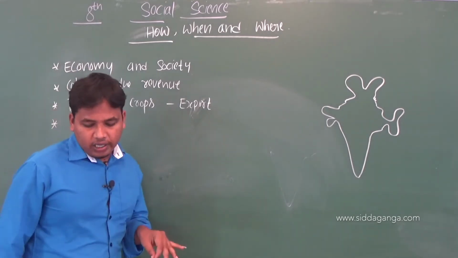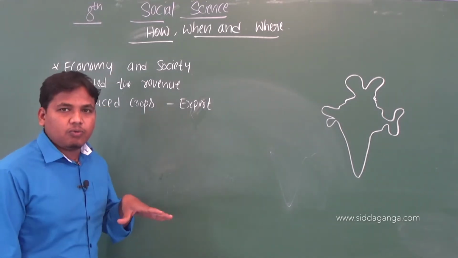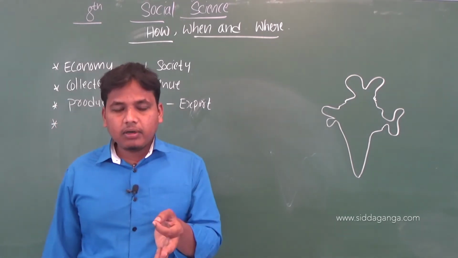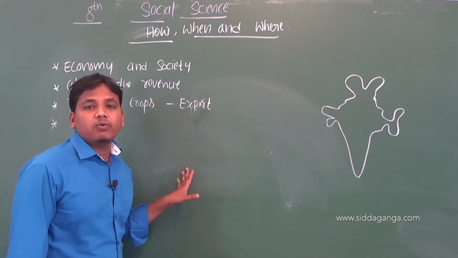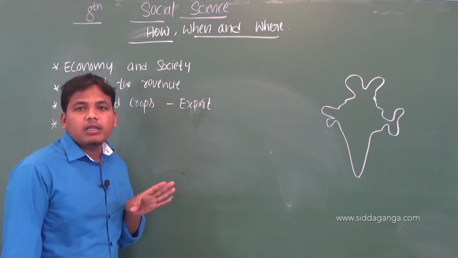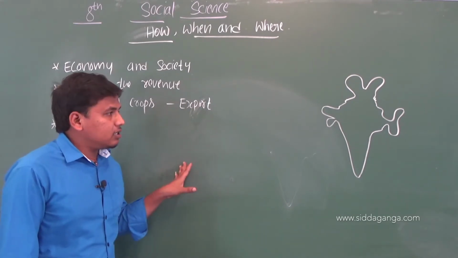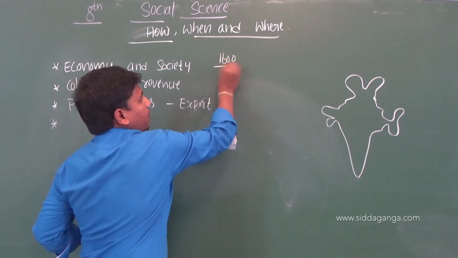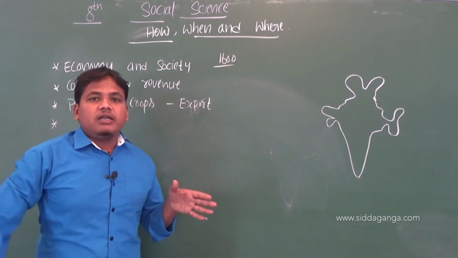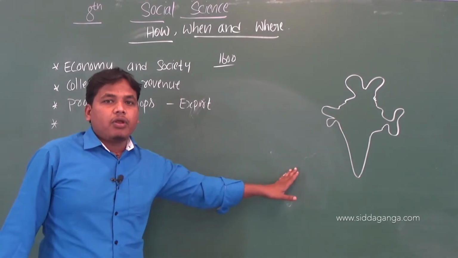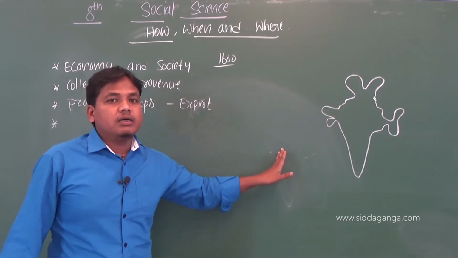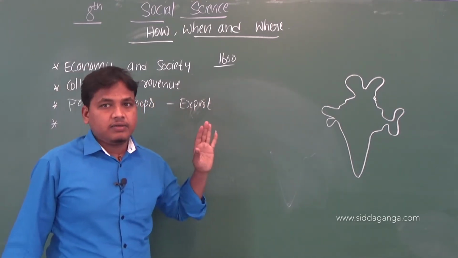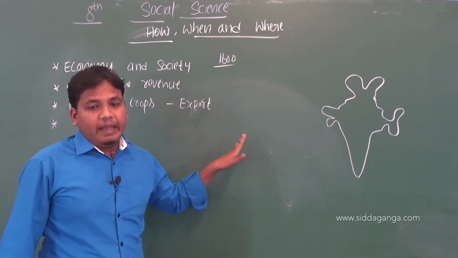What is colonial? In this book, in part number 1, you will read about the way the British came to conquer the country and established their rule. How did the British come to India? When did the British come to India? The British came to India in 1600, for trading in the eastern countries with the permission of Queen Elizabeth.